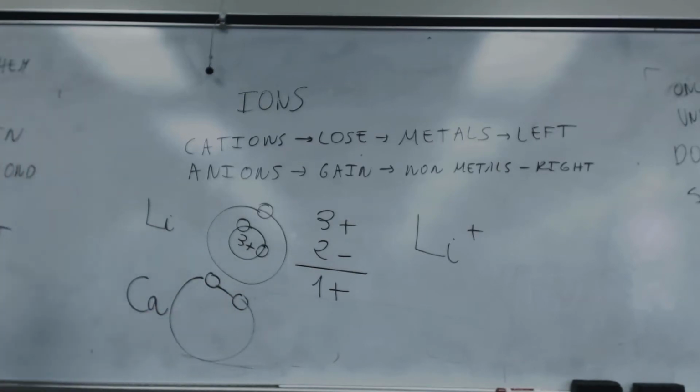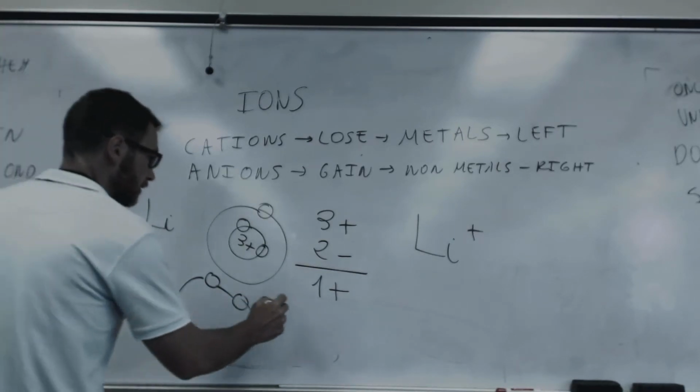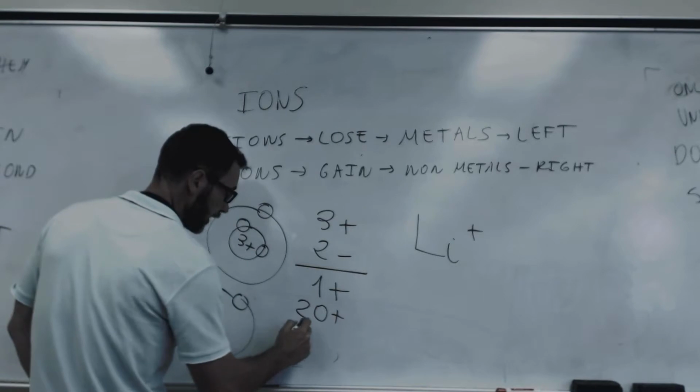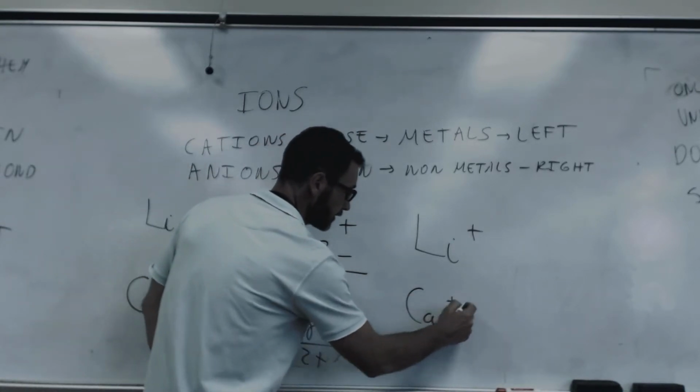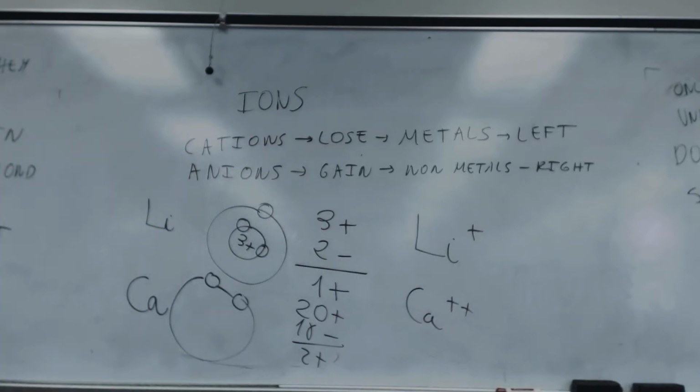He loses them, and he has 20 protons, 18 electrons, so the charge is 2+. Okay? So this is the cation for calcium. It's so easy. You just have to look at the group. Group 1 is 1+, group 2 is 2+, group 3, 3+. That's the charge. Okay?